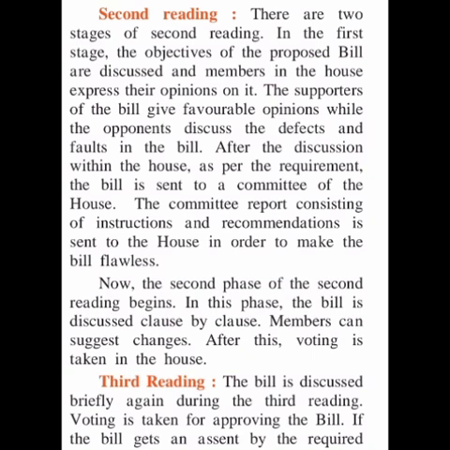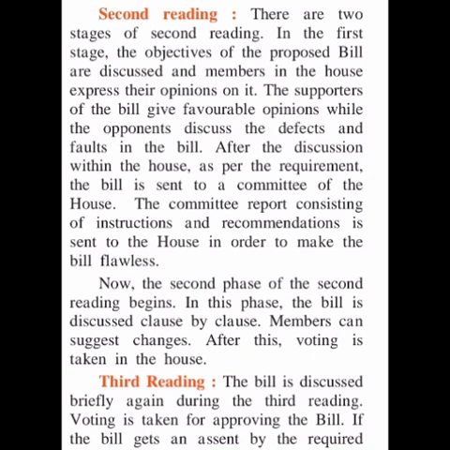The bill is discussed briefly again during the third reading. Voting is taken for approving the bill in third reading, and if the bill gets the majority, then the bill is considered as passed by the House. The bill undergoes the same procedure even in the other house, means Rajya Sabha. Same procedure is followed in Rajya Sabha.